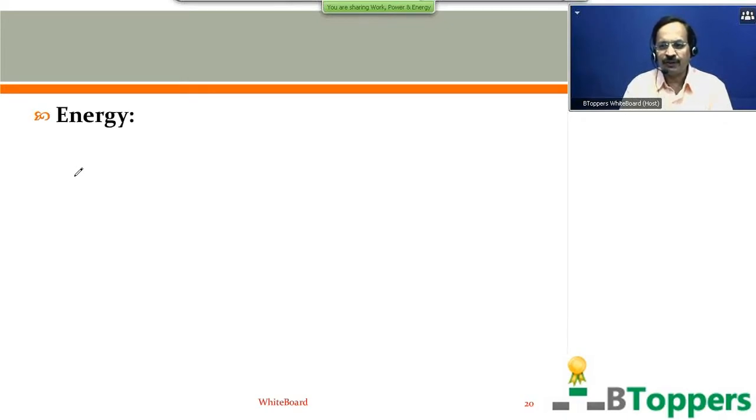Kinetic energy, as you study in the school syllabus itself, but still we mention once. Kinetic energy of the body is the capacity of the body for doing work due to its motion. So a moving body will have some capacity for doing work due to its motion, which is called the kinetic energy of the body. That means kinetic energy of the body in motion is measured by calculating the amount of work which the body can do against a retarding force, and the body is brought to rest by application of the retarding force.